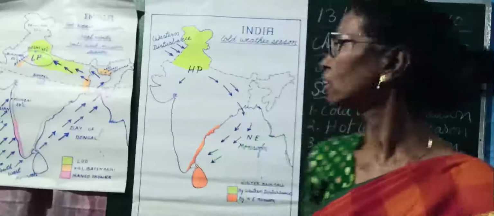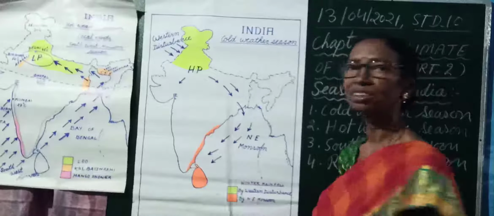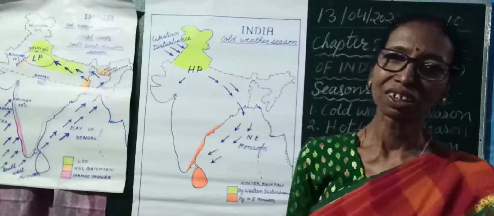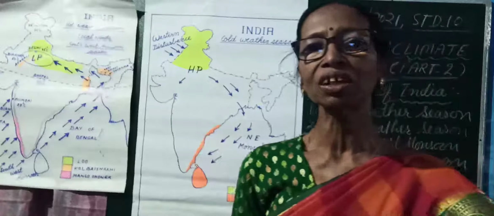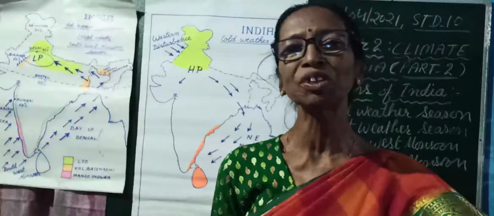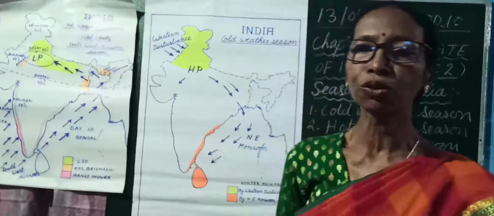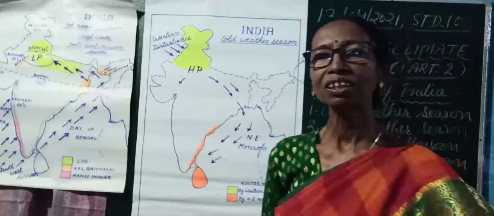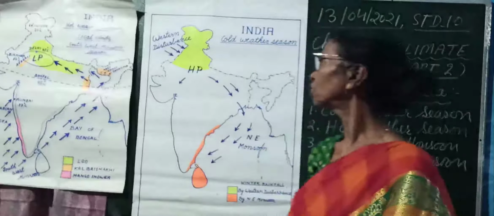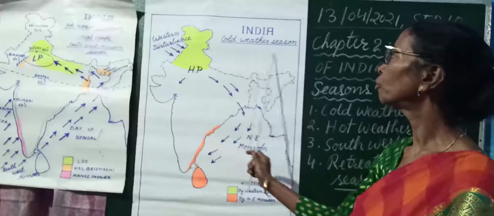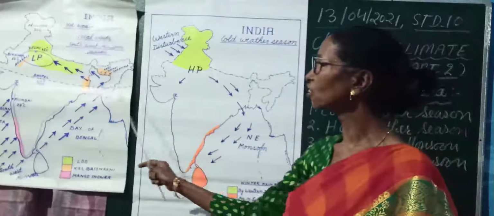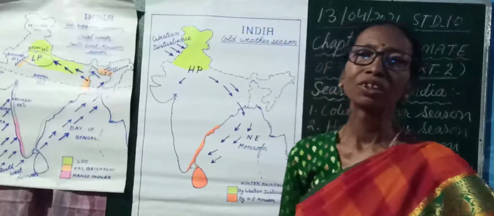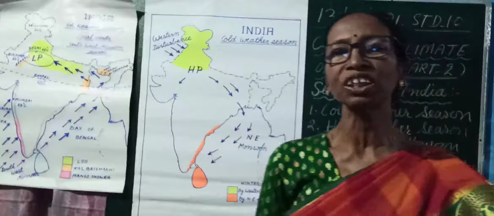What happens during the cold weather season? When winter starts, slanting rays of the sun fall over the northern hemisphere, and therefore in our country, in the northern part of India, which lies in the temperate zone because it lies north of the Tropic of Cancer, temperature starts to decrease.